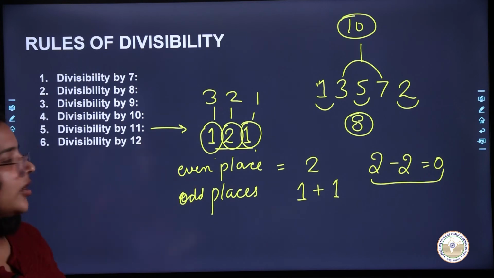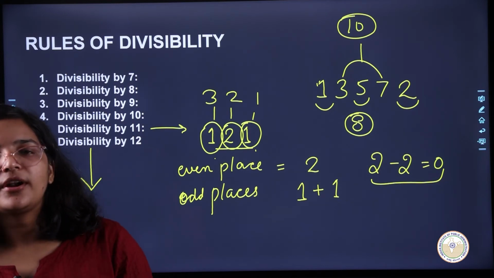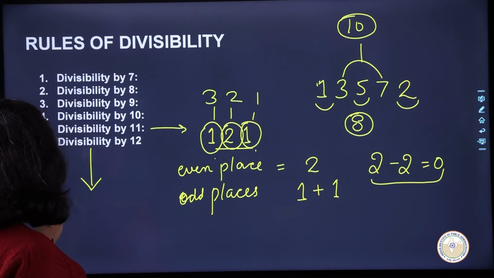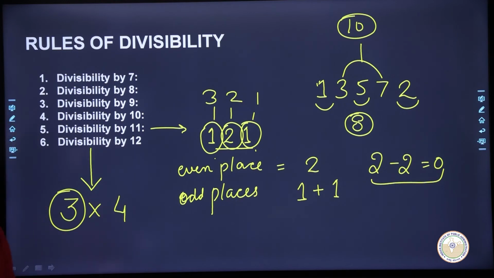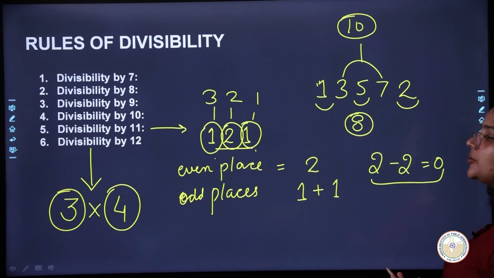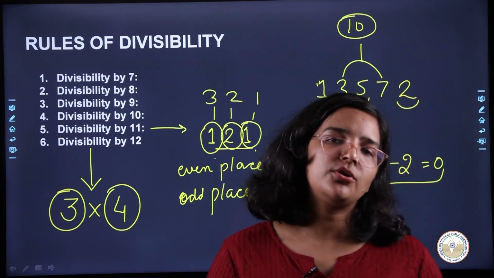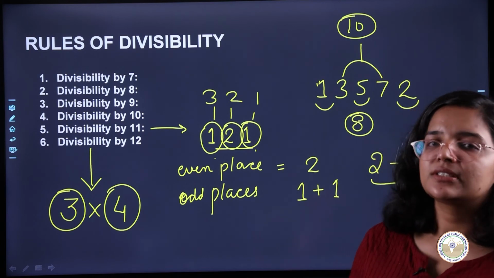But if we talk about the divisibility rule by 12, what do we do? If your number is divisible by 3 and your number is divisible by 4, so your number is both divisible by 3 and divisible by 4. If both of these conditions are true, in that case your number will be divisible by 12. So for divisibility by 3, what will you have to do? Add all the digits, and check whether that is divisible by 3 or not.